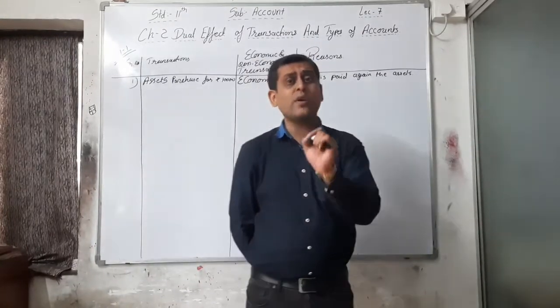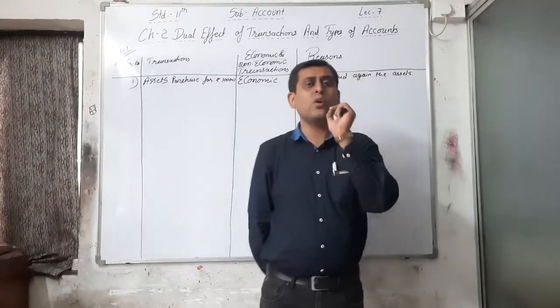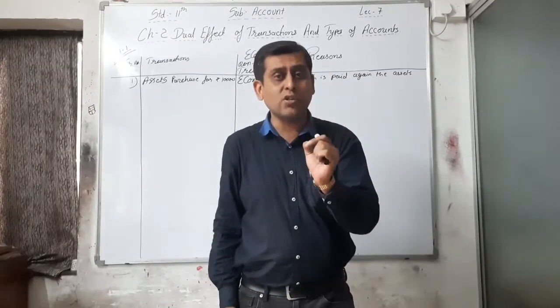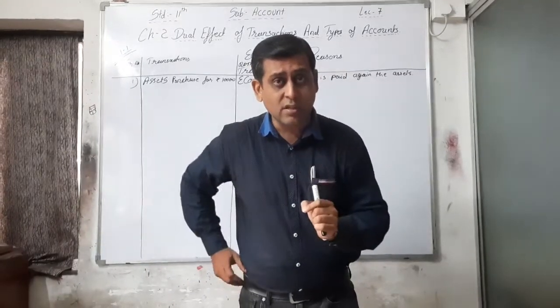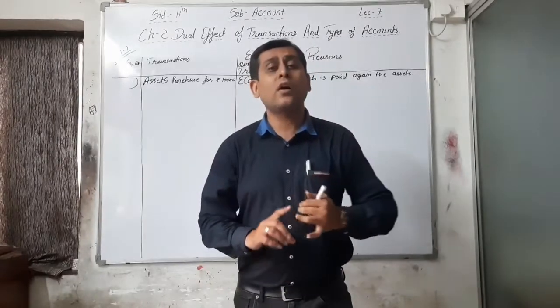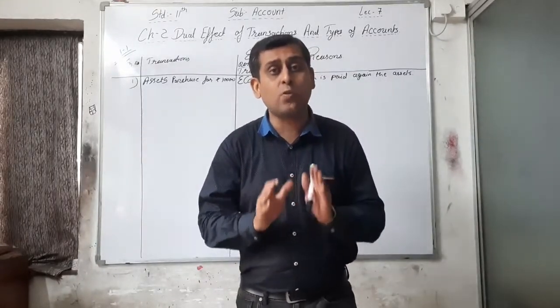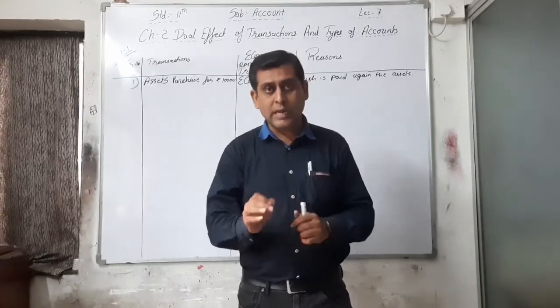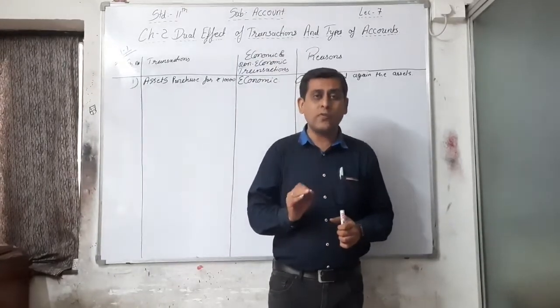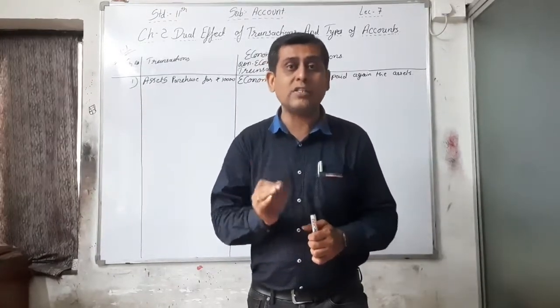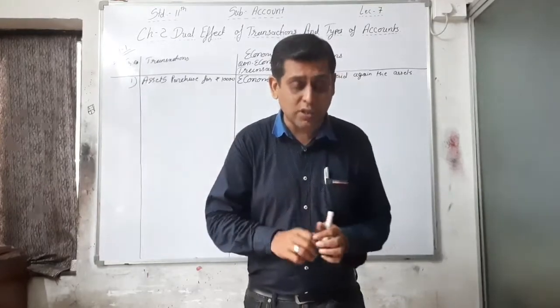Whenever the word credit is not given, you have to understand that the transaction is a cash transaction, and at that time the cash is received or paid immediately. You have to assume that if it is not clarified in the question.